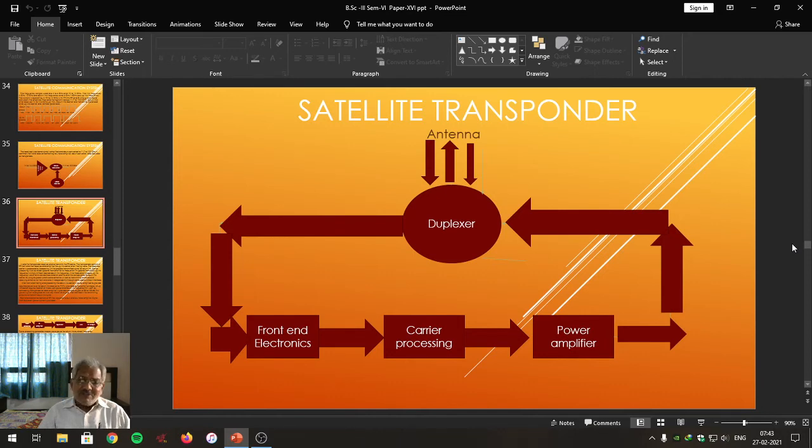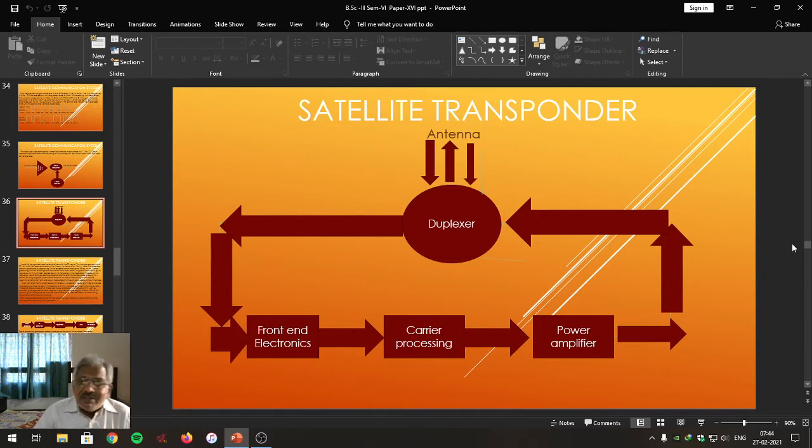There are many transponders which are used for the purpose of communicating the signal translation. Maybe it is a C-band transponder, a Ku-band transponder, or the transponder that is being used for the frequency translation.